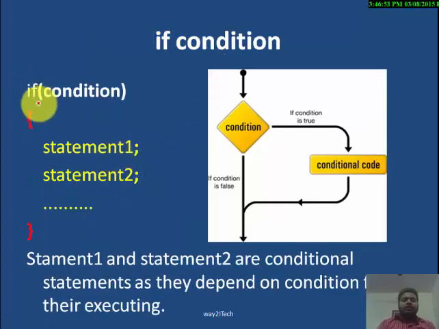What is the syntax? If, in parentheses a condition will come, then this is known as the block of if, and these are the statements. These statements will be known as conditional statements because they depend upon this if condition for their execution. Statement 1 and statement 2 are the conditional statements as they depend upon the condition for their execution. If this condition is true, these statements will execute. If this condition is false, these statements will not execute.